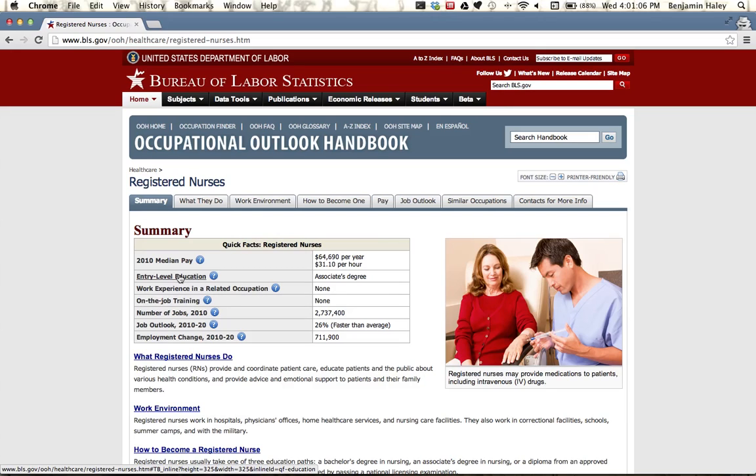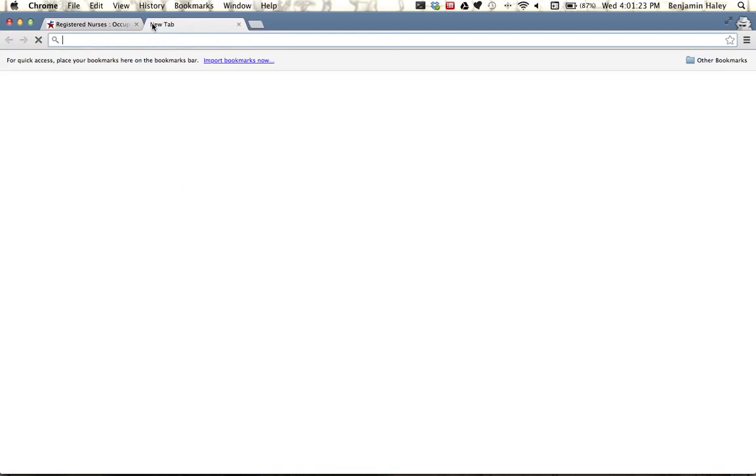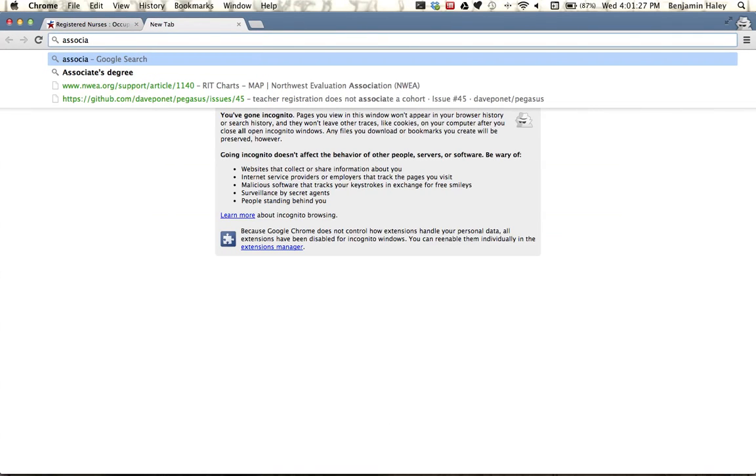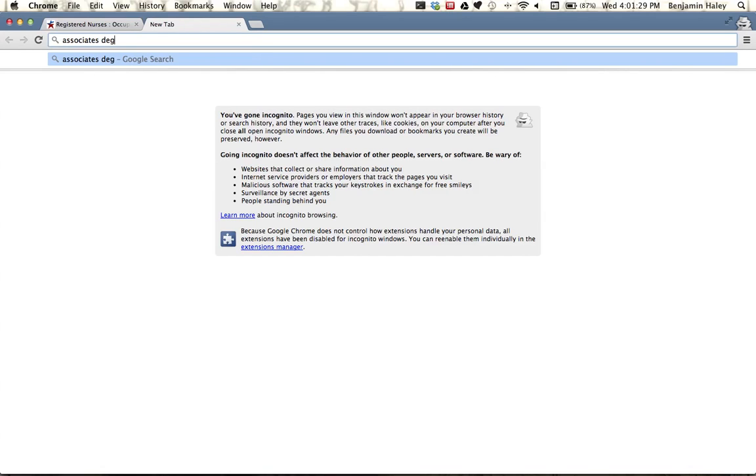So, entry-level education. This is pretty important because I'm trying to decide how much education I'm going to need to get in order to pursue this career that I want to get. And it says you need an associate's degree. So I'm not entirely clear on what an associate's degree entails. So let's just open up a new tab here and type in associate's degree.